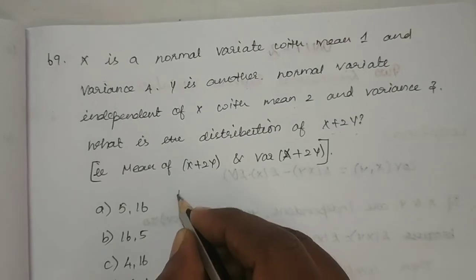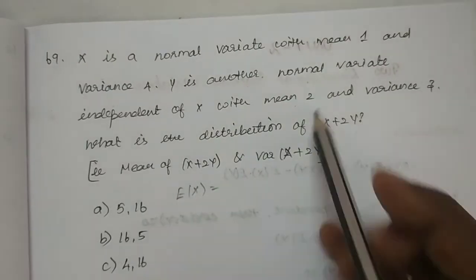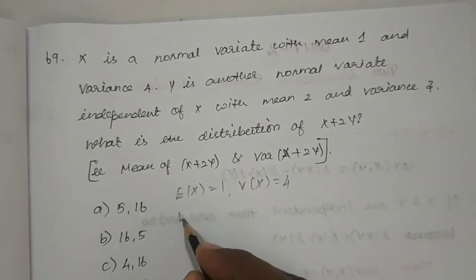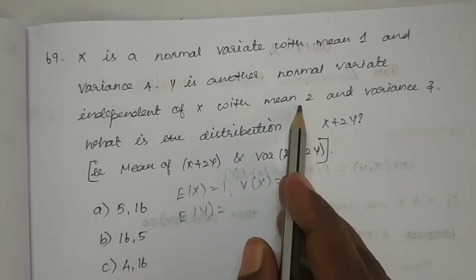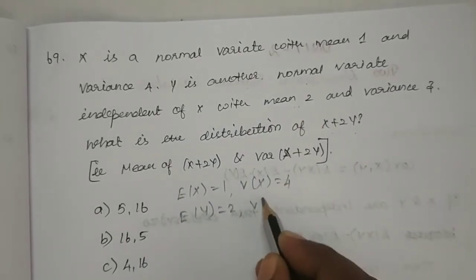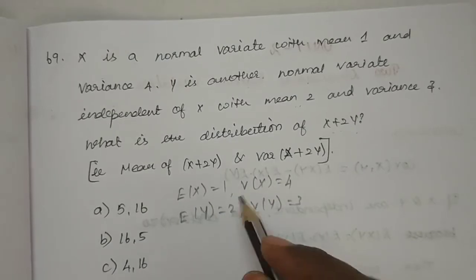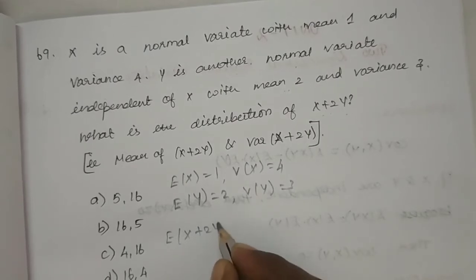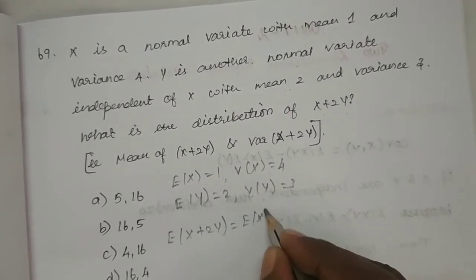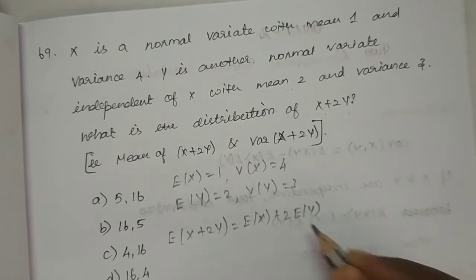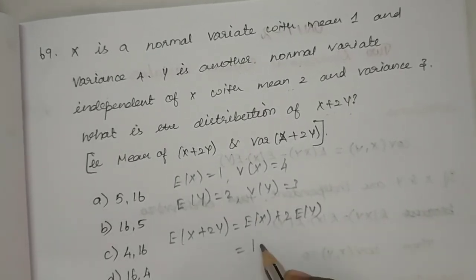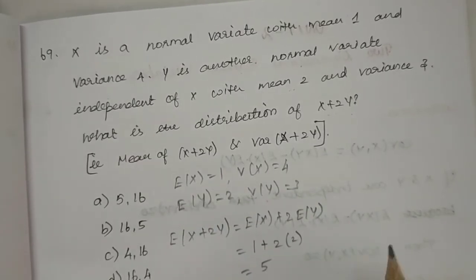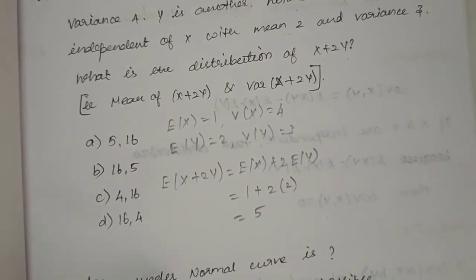So let me write the given terms. Expectation of X is 1, then variance of X is 4. Similarly, expectation of Y is 2, then variance of Y is 3. Expectation of X plus 2Y equals expectation of X plus 2 into expectation of Y, which is equal to expectation of X is 1, then 2 into expectation of Y is again 2, which is equal to 5. 5 is the value for expectation of this one.